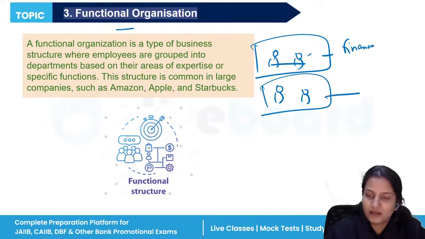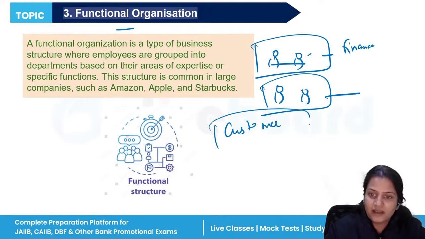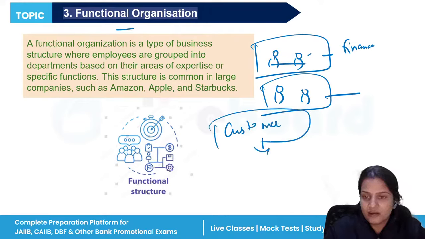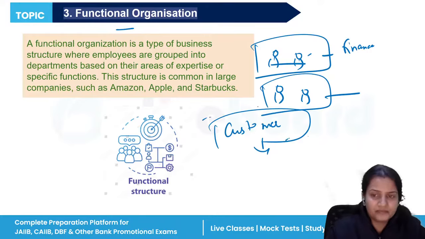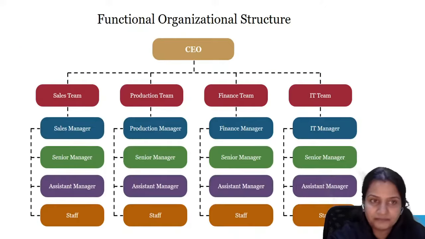They know very well how to manage customers, so they can be assigned the work of customer acquisition, customer orientation. So employees should be grouped according to their expertise in different departments on the basis of their functions. It is known as functional organization.